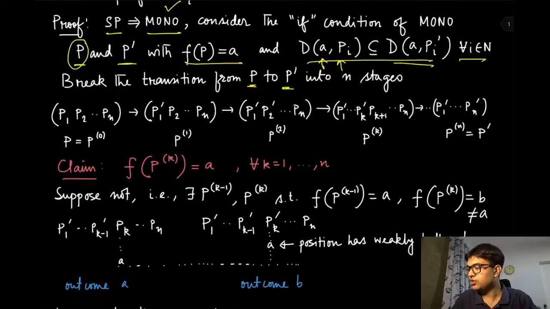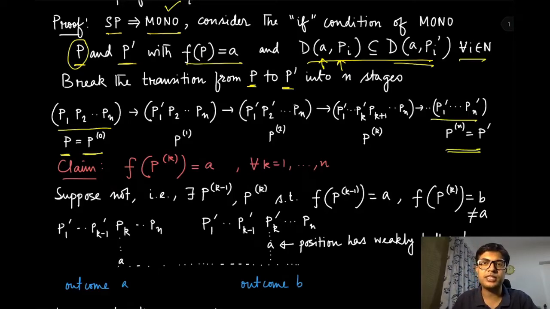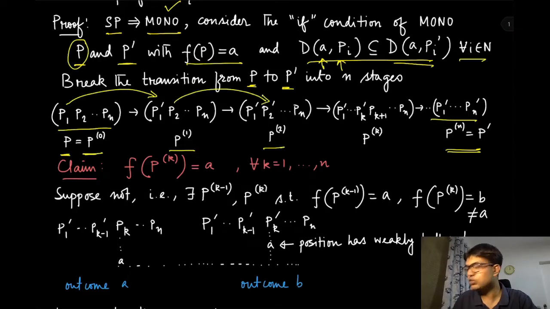So let's say our first preference was P0, the original preference, and the final one, Pn, is P prime, where all the agents' preferences have changed into Pi primes. But in P1, only player 1's preference changed. From P1 to P2, only player 2's preference has changed, and so on. This is how we are going to do it. So in the kth transition, only up to the kth agent's preferences have changed, and all the other agents k plus 1 to n, their preferences remain the same as before.